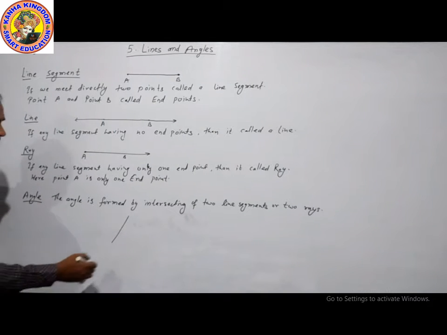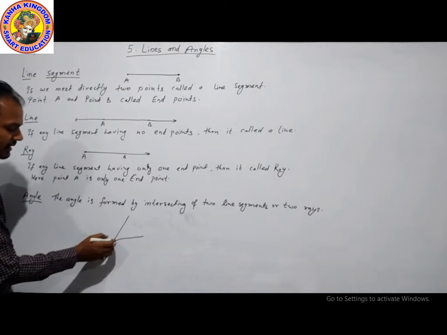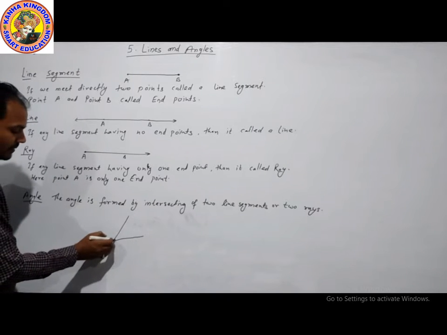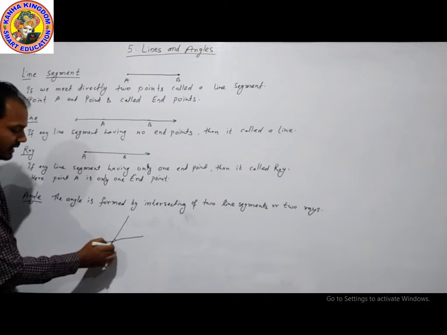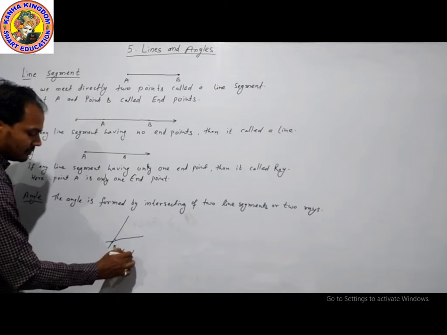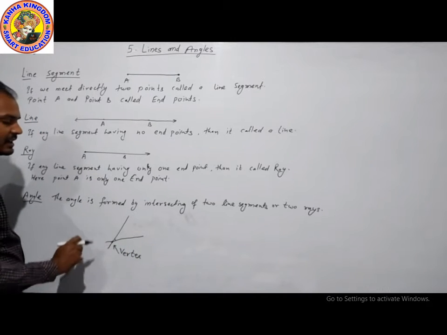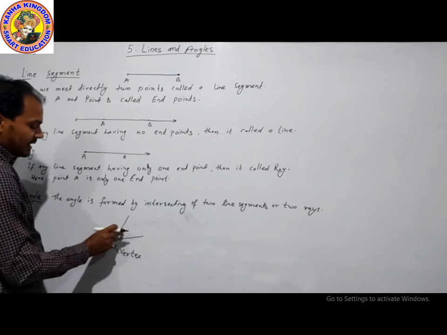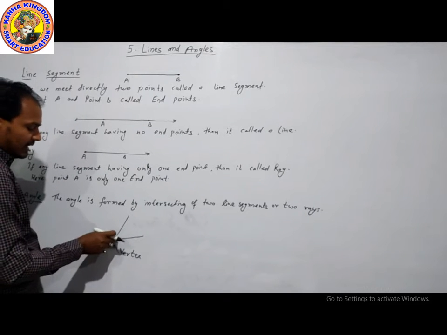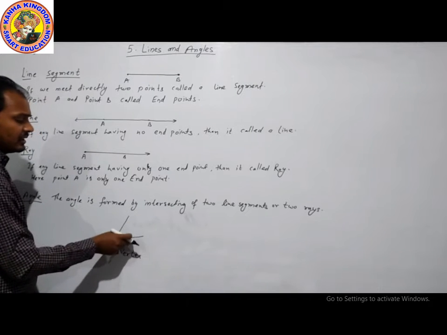Here is a line segment and here is another line segment. When these are cutting each other, this is called a vertex. The intersection point is called the vertex, and here is the angle, the distance between these lines.